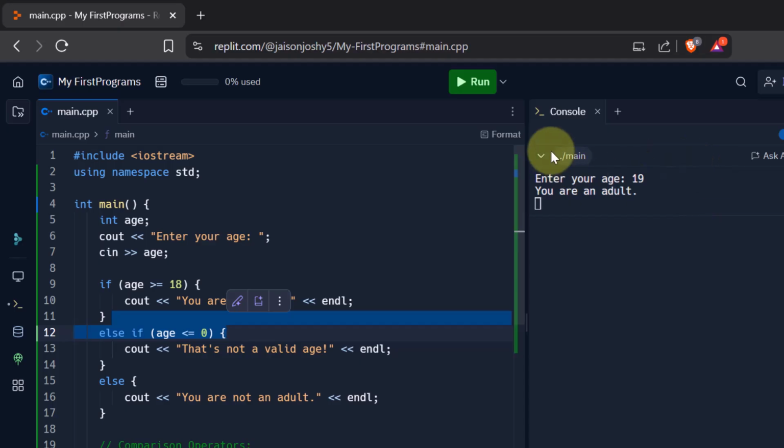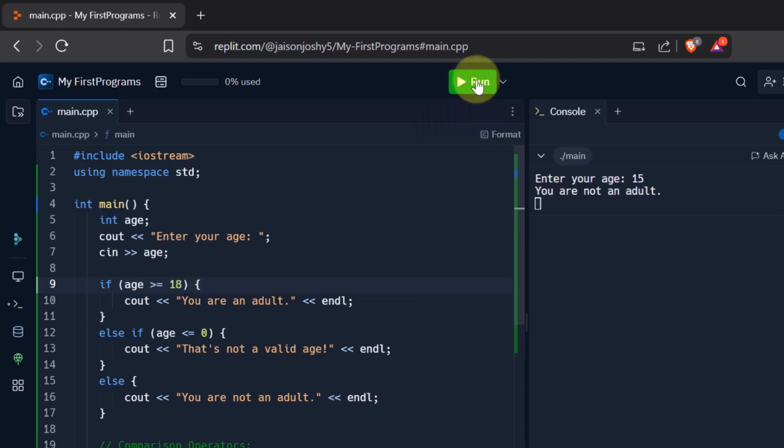Okay, now let's run this program again and let's give a different age. Now let me say my age is 15. Now when I press enter, it says you are not an adult. Now here what happened? It checked the age here. It checked if age is greater than or equal to 18. No, false, because age is 15. So it came to the else if part and it checked if age is less than or equal to 0. Is the age less than or equal to 0? No, that is also false. So it came to the else part and printed you are not an adult. Both these conditions failed and it came to the else part and printed you are not an adult.